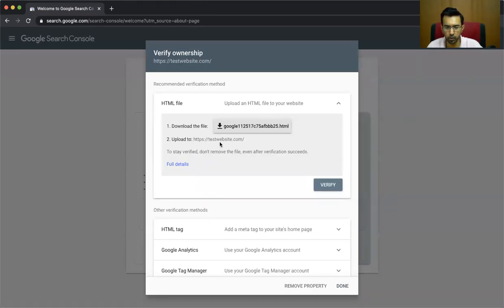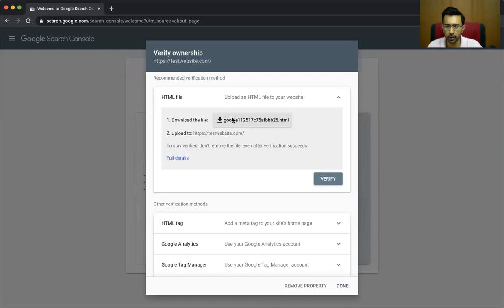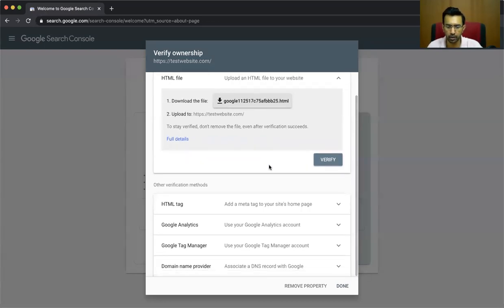And what you need to do is download a file and put this file inside your hosting. So upload to testwebsite.com/. Inside your hosting, there will be a file manager. You can upload it. Or there are other ways to verify as well.